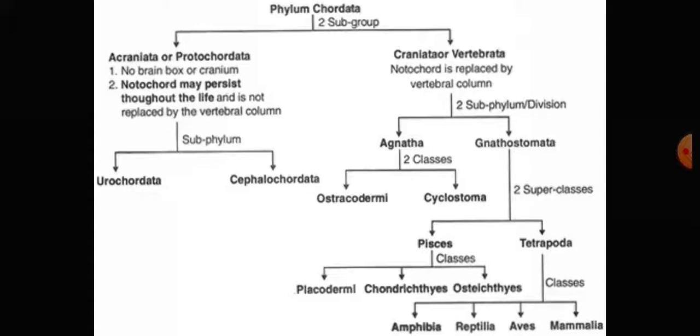We know about cells. Cells are of two types: the prokaryotic cell and the eukaryotic cell. The prokaryotic cell is a simple cell, and the eukaryotic cell is a complex cell having a nucleus and nuclear membrane.